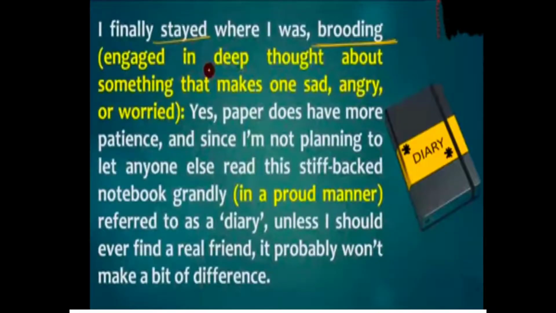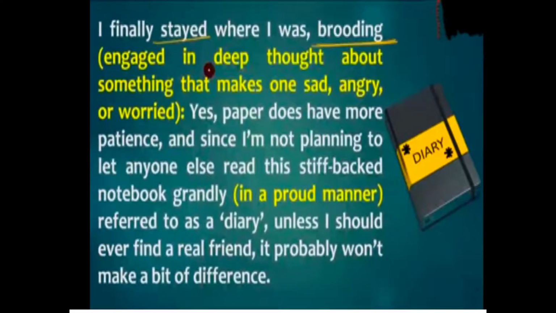I finally stayed where I was brooding. Brooding, the meaning of brooding given here, is engaged in deep thought about something that makes one sad, angry or worried. So that is the meaning of brooding. The meaning of this word is given here in yellow text. Okay. So next, she is saying that I finally stayed where I was.